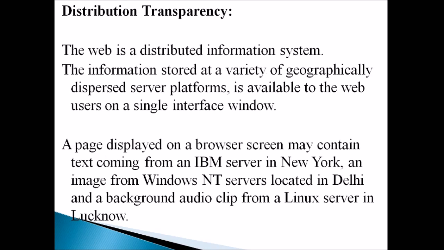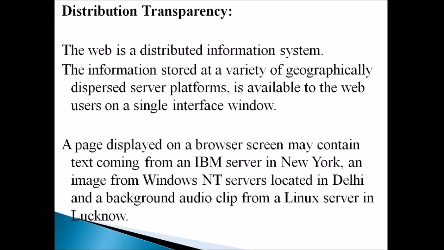The second advantage is distribution transparency. Actually, the web is a distributed information system. How do we say this? The information which is displayed on the web is collected from different servers. That's why it is called a distributed information system. The information is stored at a variety of geographically dispersed server platforms. The information which is accessed by the users is collected from different servers which are dispersed, scattered over the internet, and it is available to the web users on a single interface window.